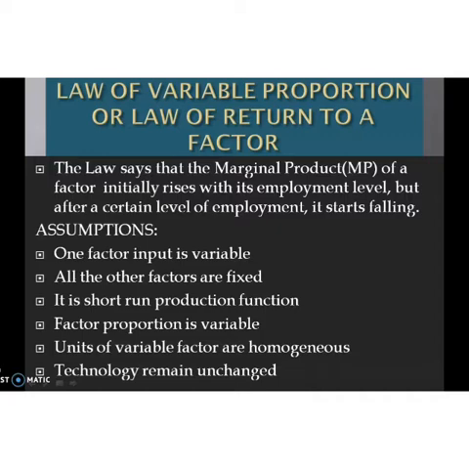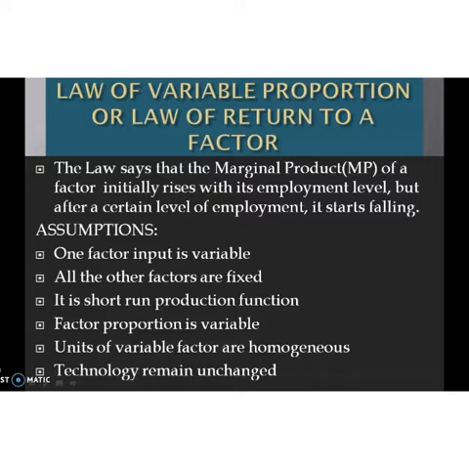That is the reason for this law. So the law states that at the initial stage of production, MP rises, but after a certain level of employment, the marginal product starts to fall. That is the law of variable proportion.